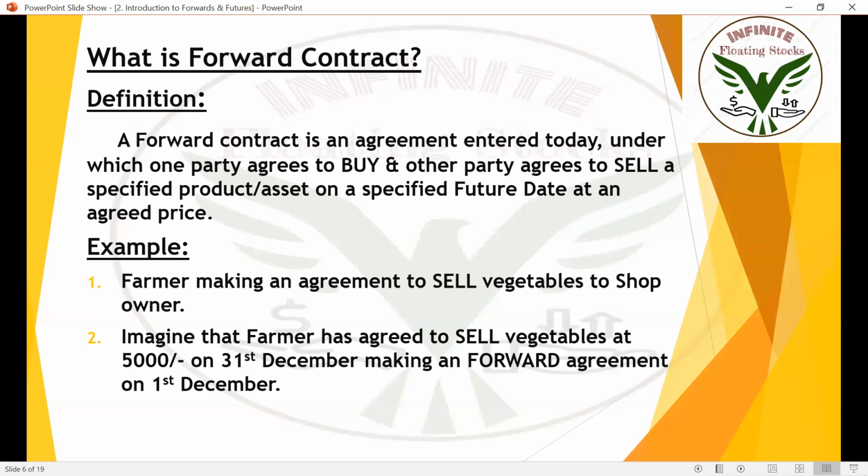But according to the agreement, the farmer should be selling them to the shop owner at 5,000 only, because irrespective of the situation, they made the contract on December 1st only. If a cyclone comes, if the farmer is not able to produce, even then the farmer gets 5,000 from the shop owner on December 31st, because they made an agreement.